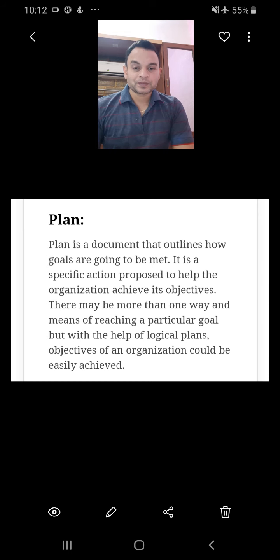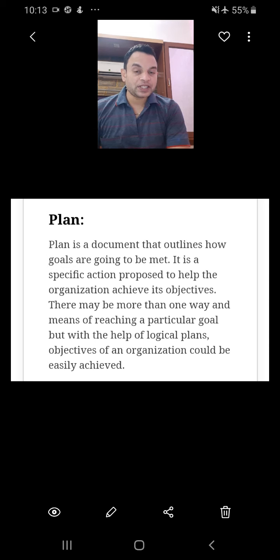Namaste everyone. The topic that we are going to do today is the types of plans, and this will be the last topic of this chapter, the most complicated one, because in this topic you have to understand each of the points in detail. Plus, when you refer to the book, you should also be able to write the difference. So, as and when we go, we'll come to crack these points.